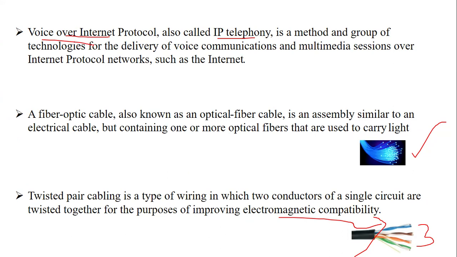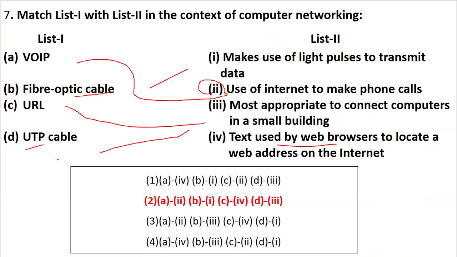There is a question on UTP cable. There is something called an STP cable. Now, what is this STP cable? STP is shielded twisted pair. Please make a note of this in your book.